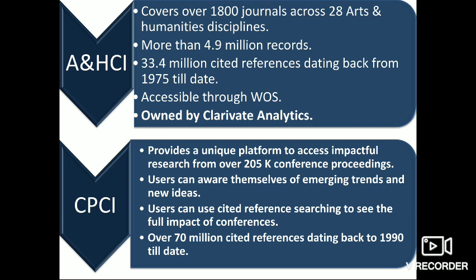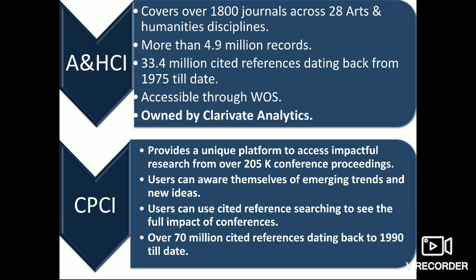Then we have CPCI, that is Conference Proceedings Citation Index. This index provides a unique platform to access impactful research from over 205,000 conference proceedings.